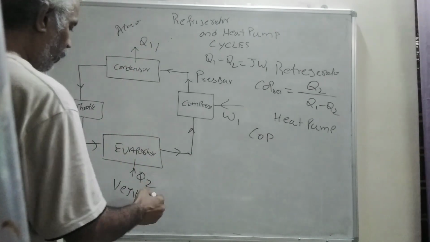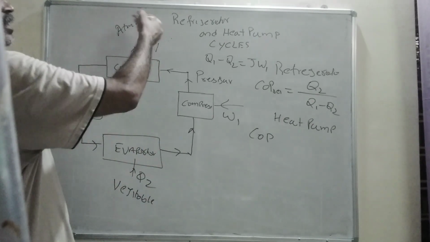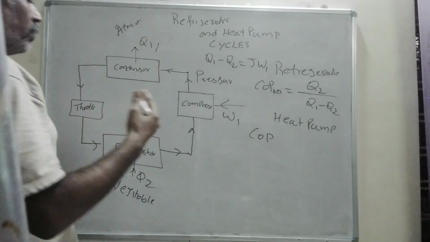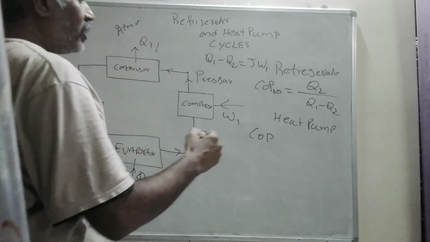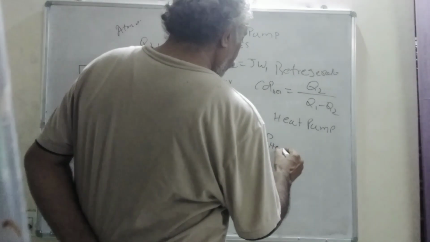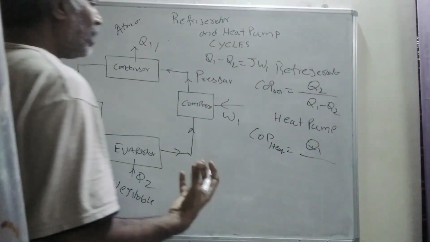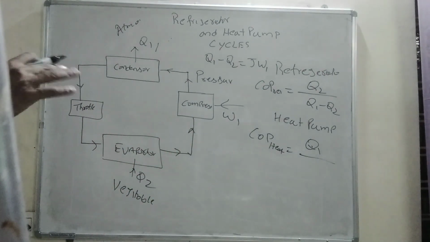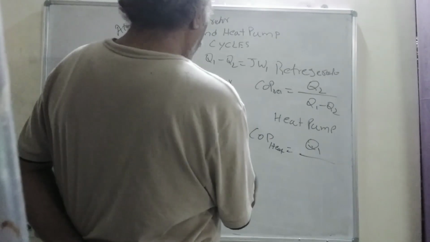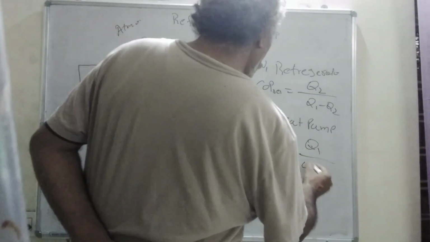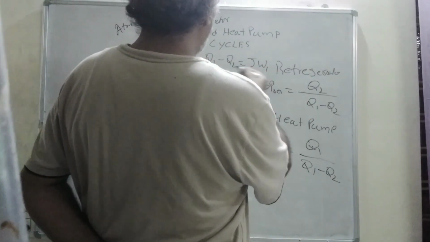So if Q2 is the objective, it is a refrigerator. If Q1, heating the room, is the objective, it is a heat pump. That means we are pumping heat from the atmosphere to the room. That's why it's called a heat pump. The coefficient of performance of a heat pump is equal to Q1, the desired effect. That means I am going to supply Q1 amount of heat to the room, so Q1 is the desired effect, and work done is the input work. So Q1 by Q1 minus Q2. According to the first law of thermodynamics, W1 is equal to Q1 minus Q2.